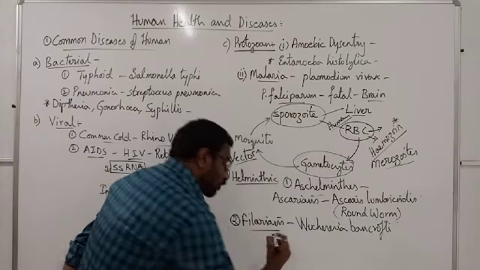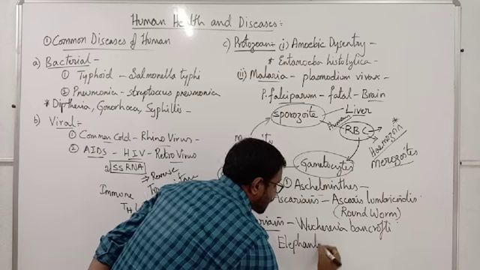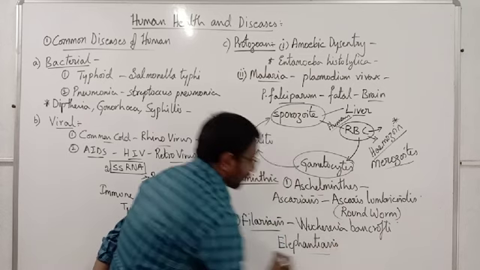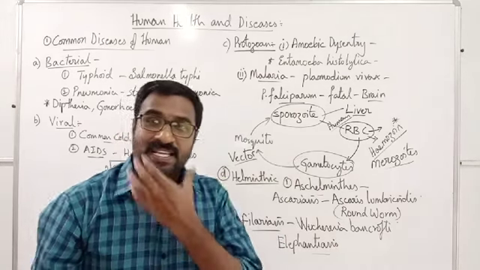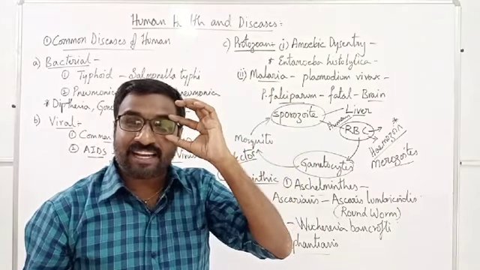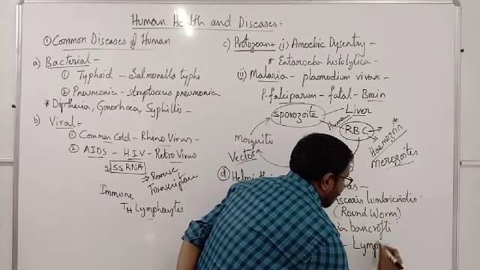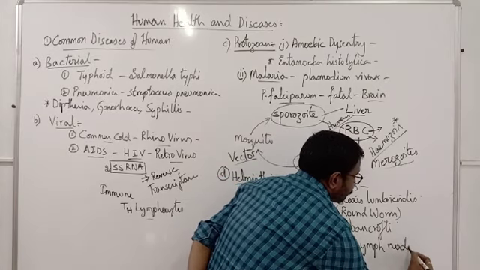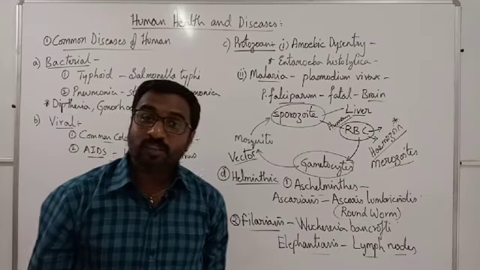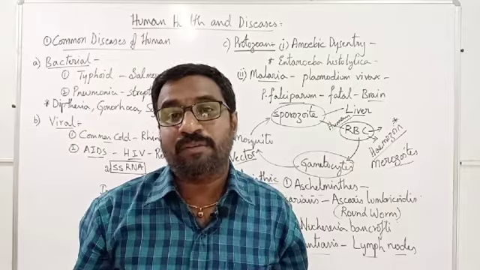This disease is also called Elephantiasis. It will affect special organs in our body called lymph nodes. Lymph nodes are those organs which get affected because of this particular organism,